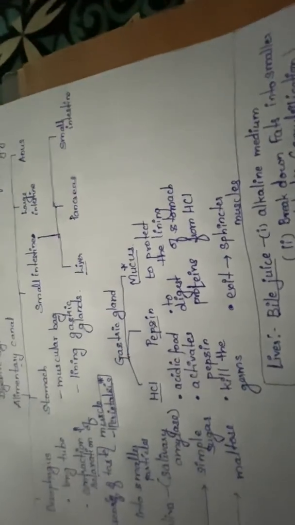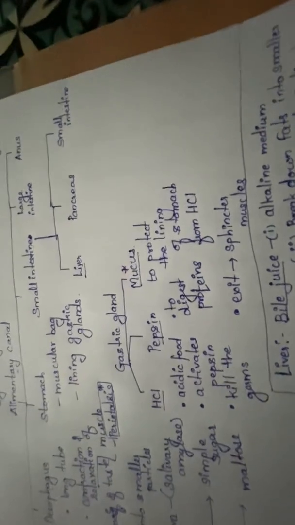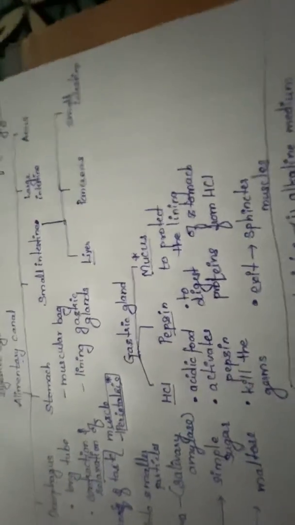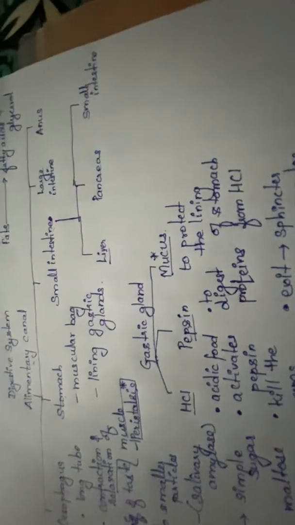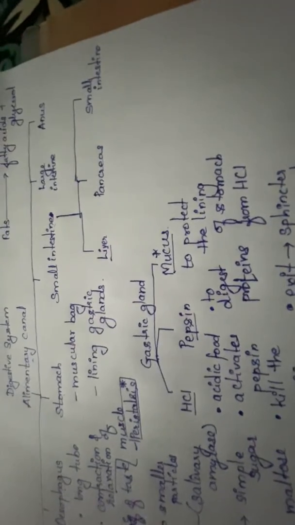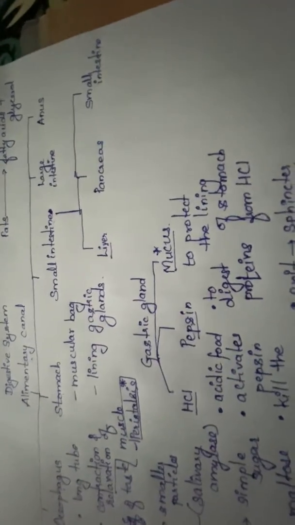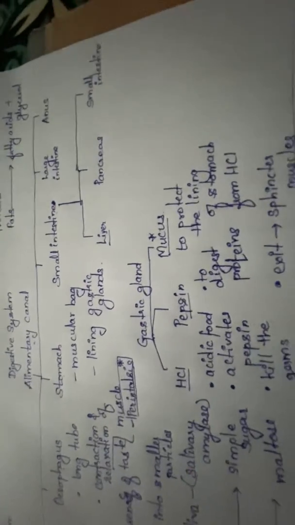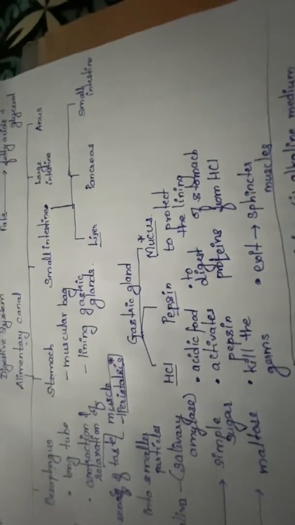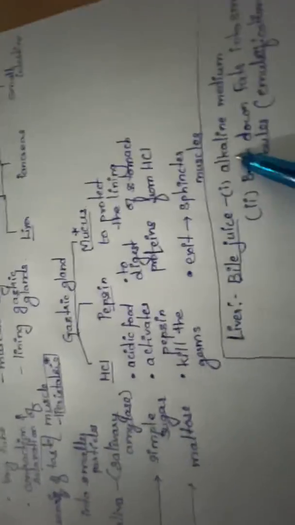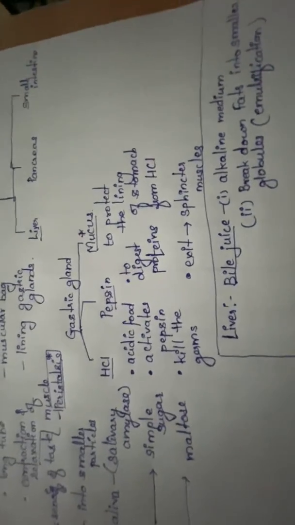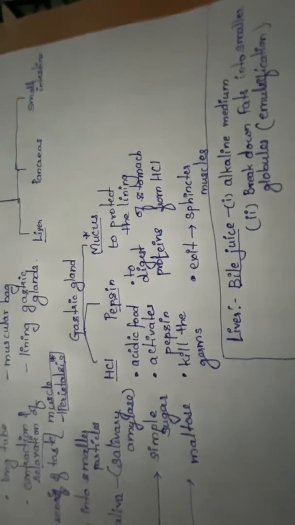So here again, liver secretes its secretion, not directly in the small intestine, but first it is stored in the gallbladder. The secretion is called bile juice, and there are two functions of bile juice: one, to make the food alkaline, and number two, to break down the fats into smaller pieces.